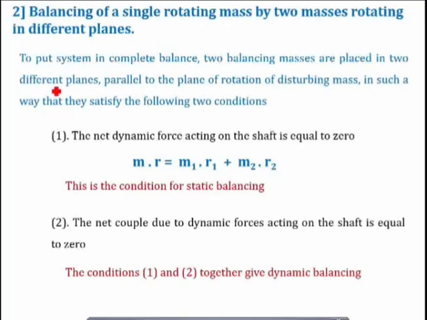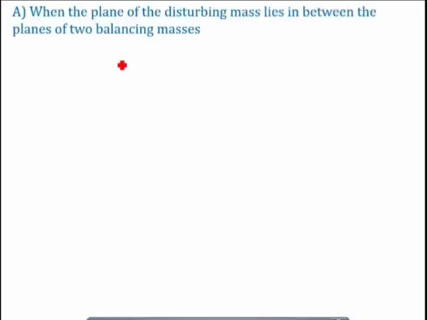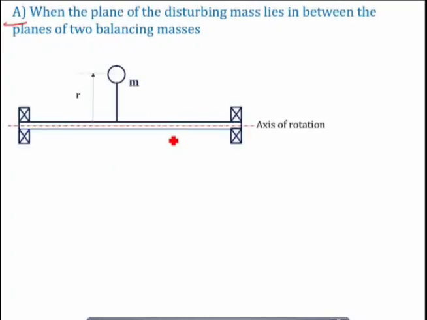Now again, in this sub case number 2, that is the balancing of a single rotating mass by placing two masses rotating in different planes, we have two sub cases. Let us call this sub case A, when the plane of the disturbing mass lies in between the planes of the two balancing masses. So what does it mean? Let us consider this axis of rotation and the shaft connected to the bearings. Let us say M is the disturbing mass,